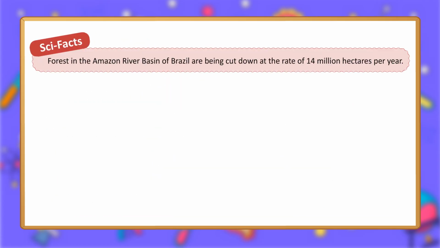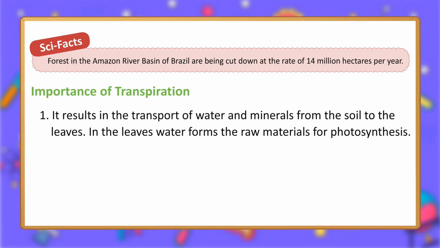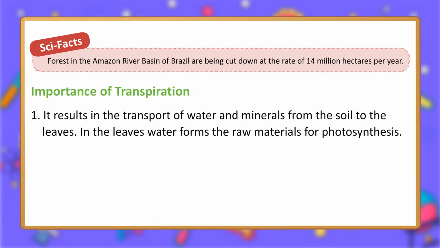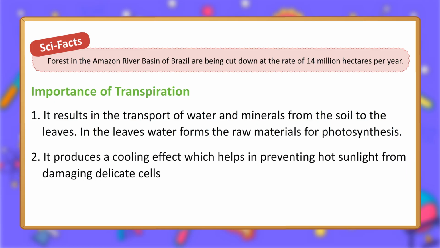Sci facts. Forests in the Amazon River basin of Brazil are being cut down at the rate of 14 million hectares per year. Importance of transpiration. 1. It results in the transport of water and minerals from the soil to the leaves. In the leaves, water forms the raw materials for photosynthesis. 2. It produces a cooling effect which helps in preventing hot sunlight from damaging delicate cells.